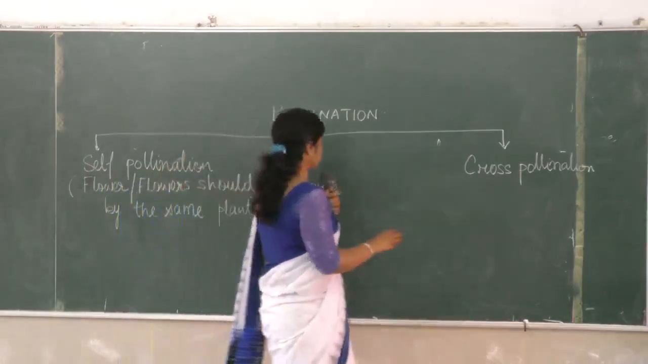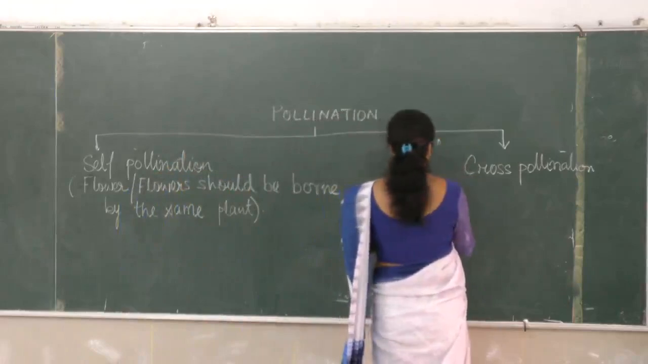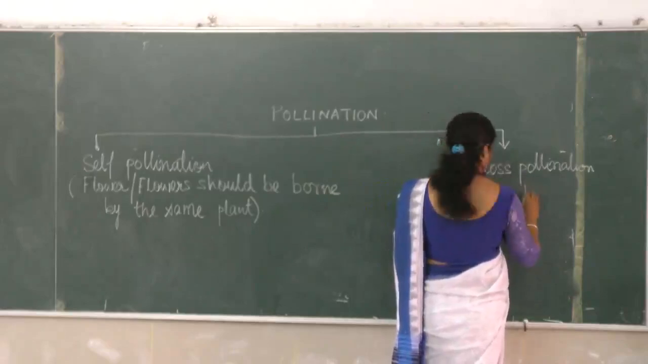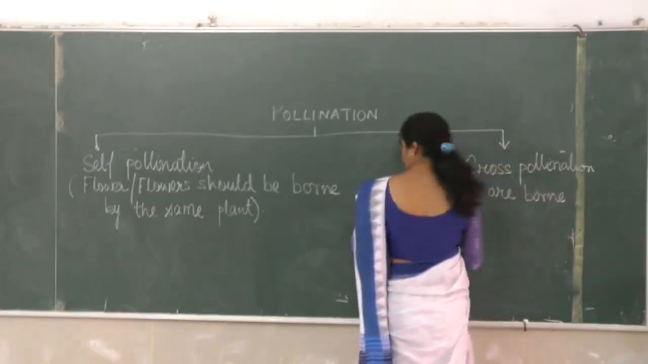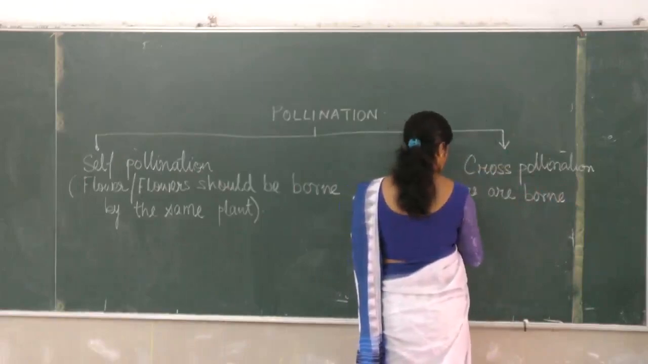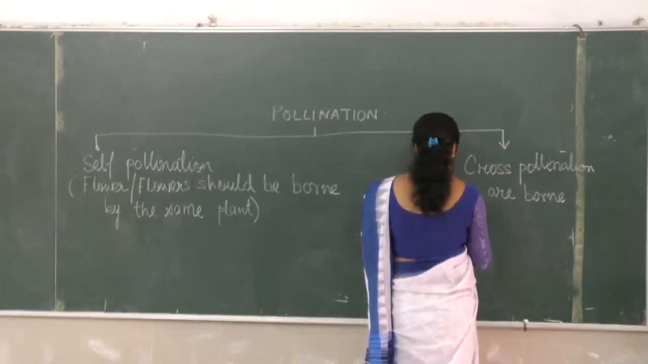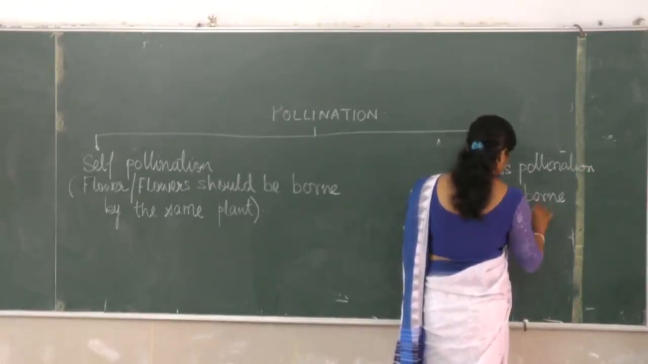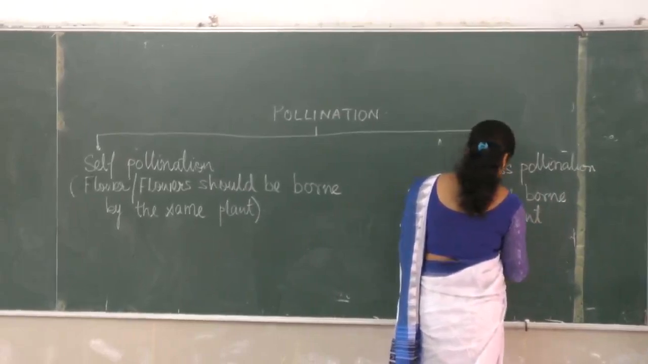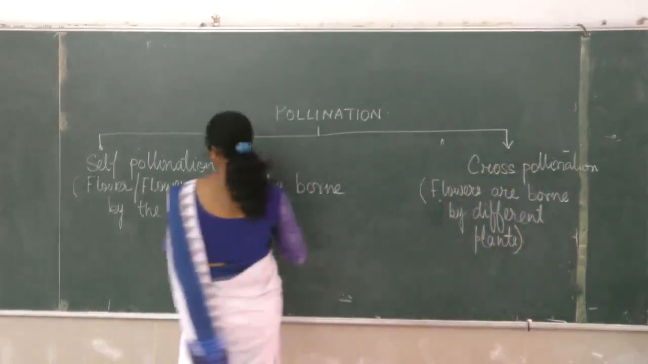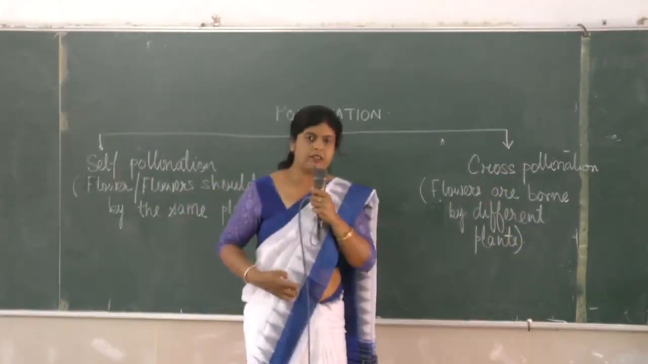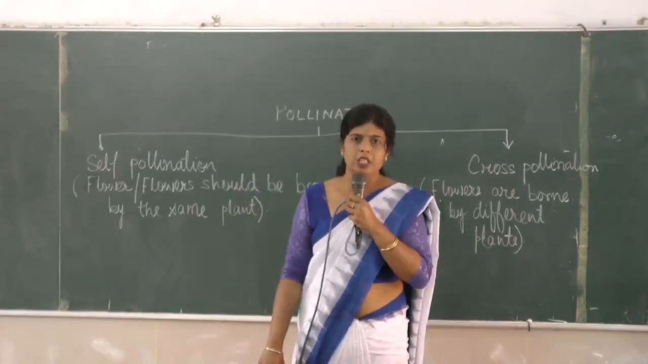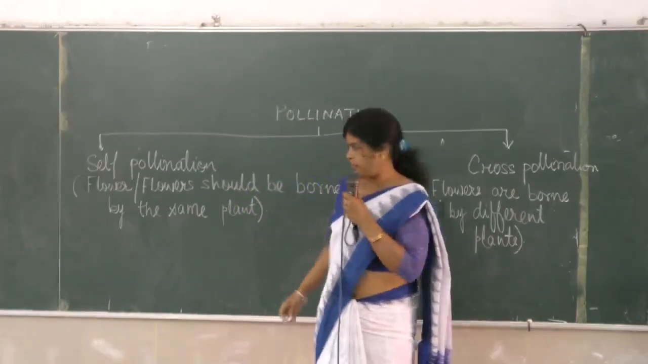Okay, and what is cross-pollination? The flowers are born on different plants. One more important thing, the species of the flower should be the same. Is it? If the species are different, then pollination doesn't occur. So later on I'll be coming to it.